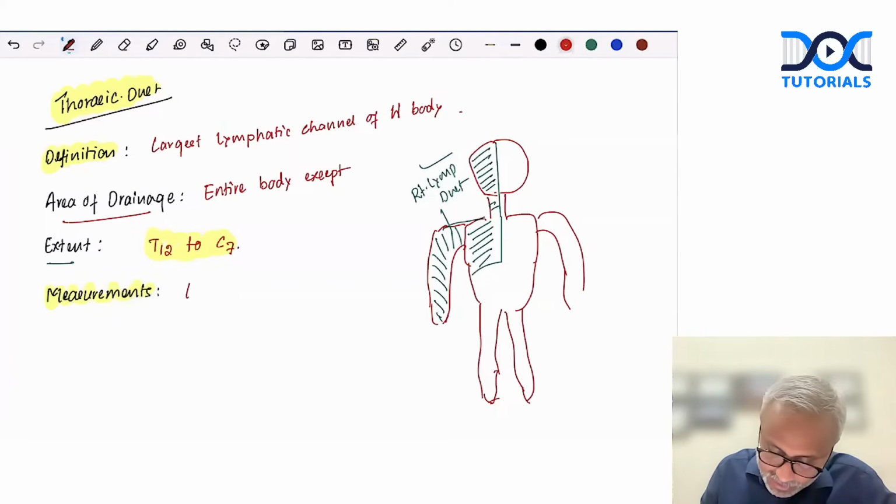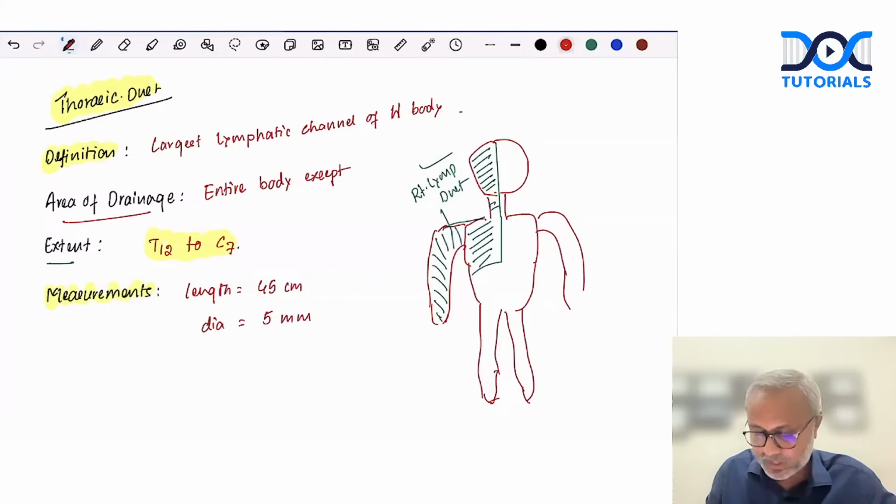Why? Because the length of the thoracic duct, remember, is about 45 centimeters. And let's say its diameter is about 5 millimeters. Okay. That much smaller diameter the thoracic duct has. Done. So this is regarding the measurements. These are the initial things we need to mention about the thoracic duct even before we go in depth. Okay.